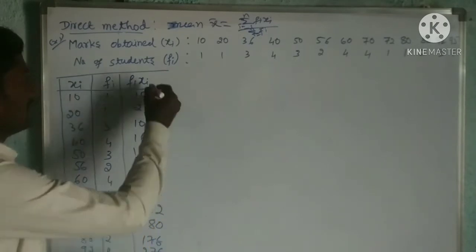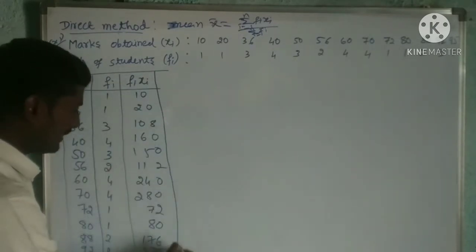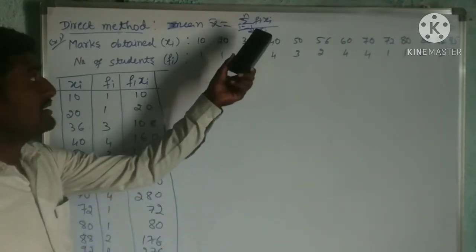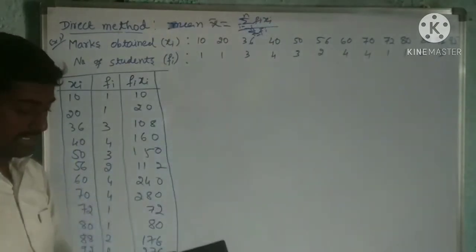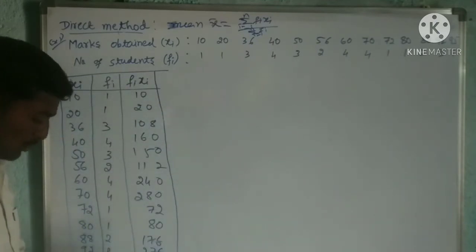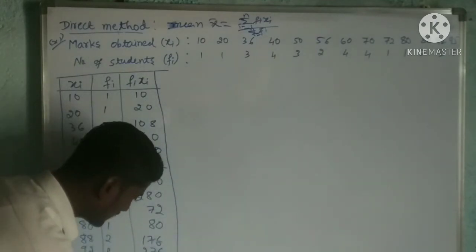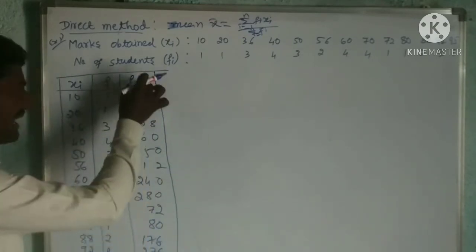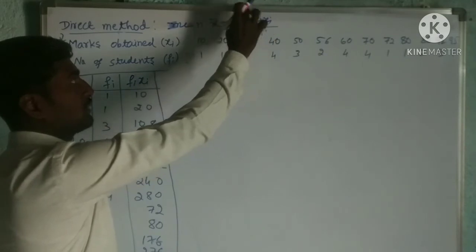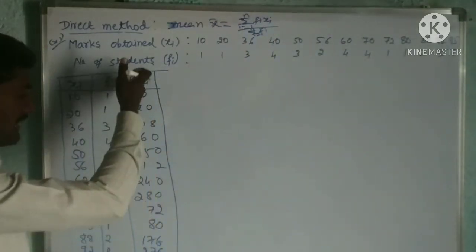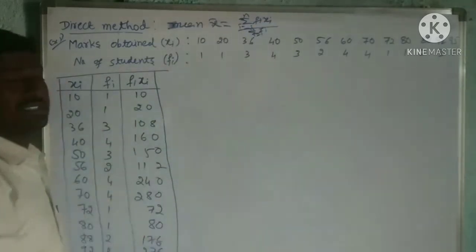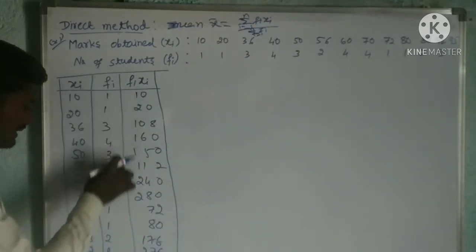Now here I got fi xi. Now I want the sum of fi xi, which means by adding all these fi xi I will get 1779. This is 1779. You can add all these. So this is the numerator, the summation from i equals 1 to n, that is the addition of all these. Then divided by the sum of fi, the sum of all these.